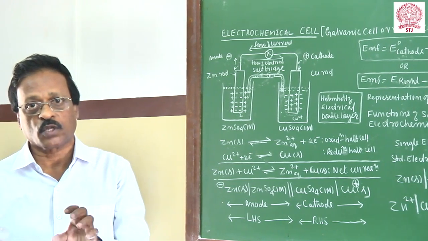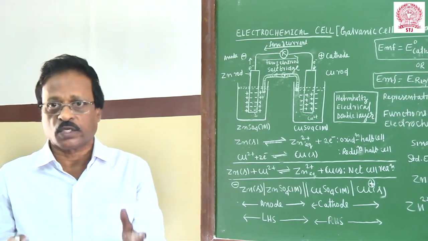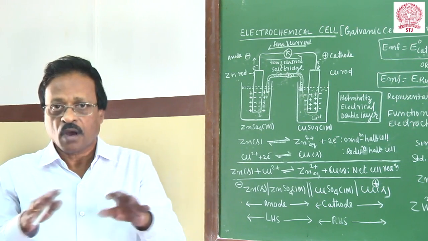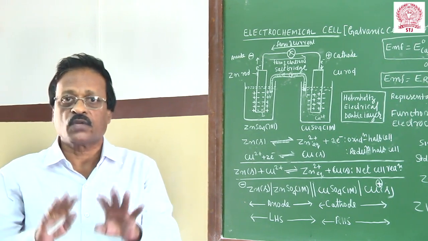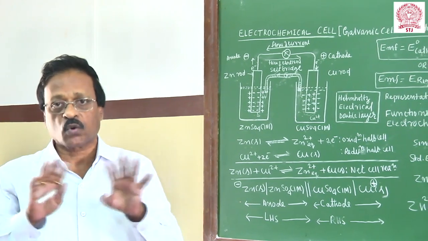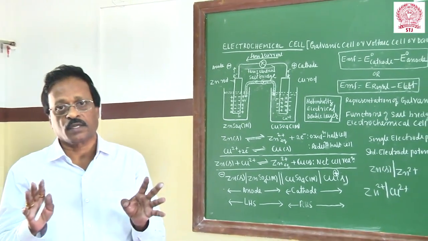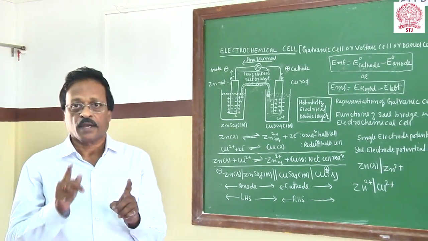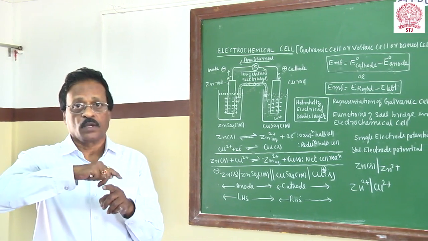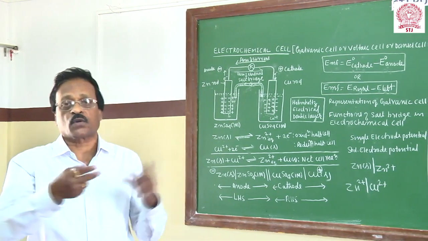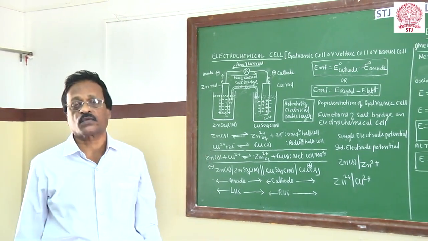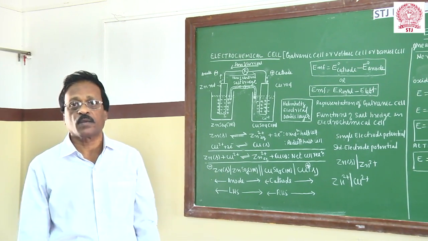For single electrode potential, you have to construct two single electrodes, or two half cells should be combined to form one cell. It is called an electrochemical cell or a galvanic cell. In any galvanic cell, current flows from the cathode to the anode. That potential difference between the two electrodes is taken as the electromotive force, since that is the origin of the EMF of a cell.